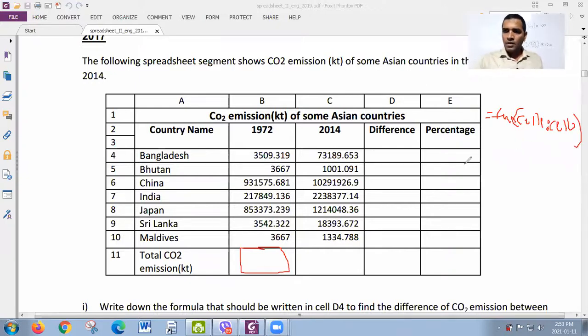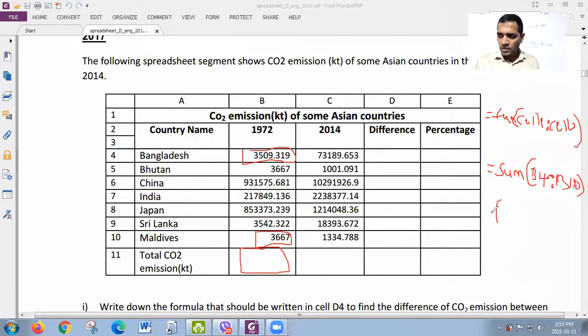So tell me, what is the function? Equal sum. It is sum. Equal sum, bracket. Cell 1 means B4, this one, right? B4. Colon, cell 2. What is cell 2? B10. This one, right? Maldives. B10. Now the question is about writing the terms.